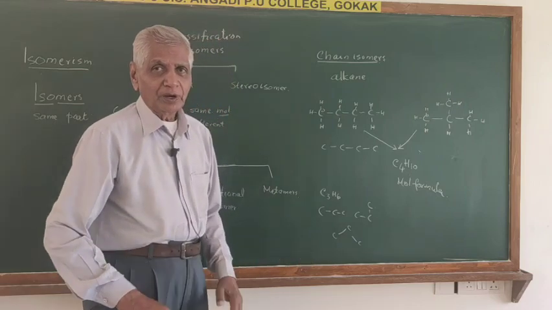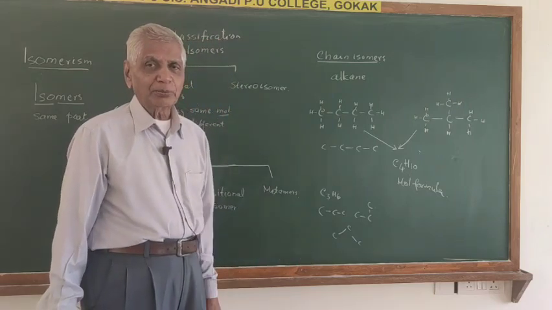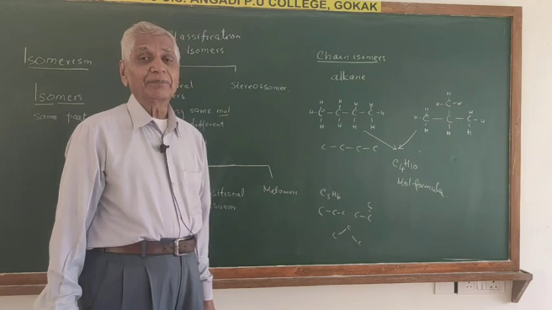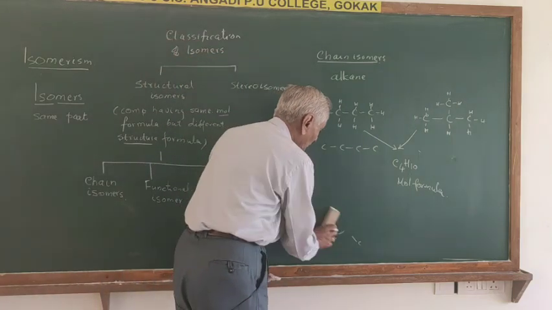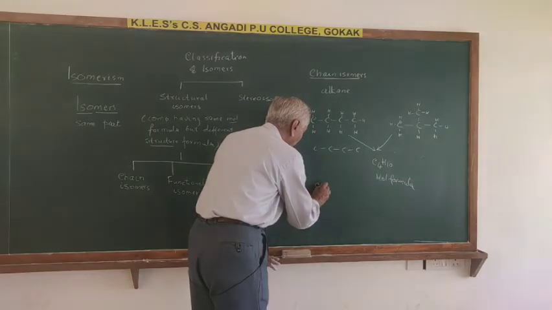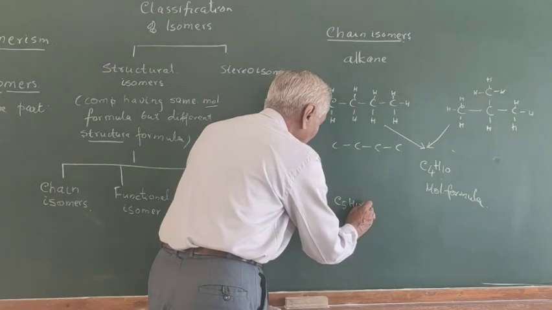Similarly, can you write the chain isomers of pentane? Come on, pentane, C5H12,